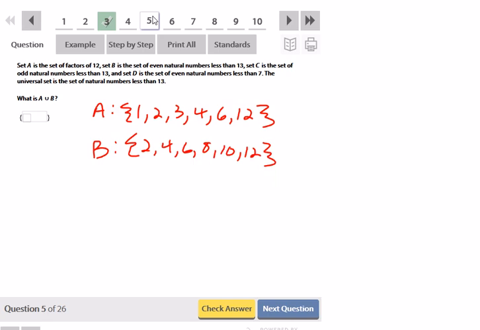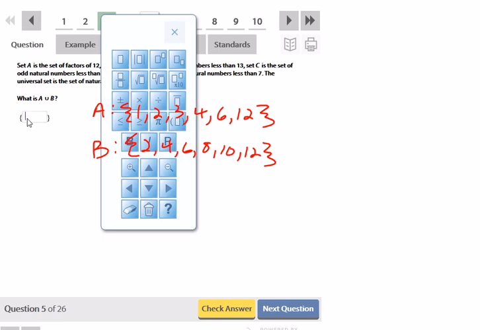So A union B means if you see it, you have to write it. Every number that's there has to be written. If you see it more than once, though, just write it once. So A union B will be 1, 2, 3, 4, 6, 8, 10, and 12. No other numbers there.